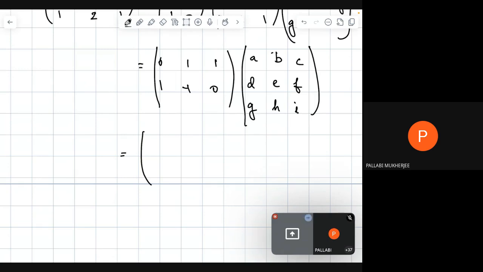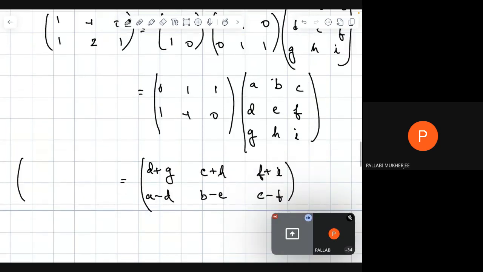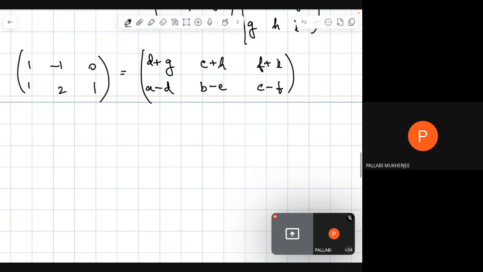So 0 D plus G, and this is E plus H. This is F plus I. This is A minus D. This is D minus E. And this is C minus F. Okay. So this should be equal to, so we have to solve all these equations.